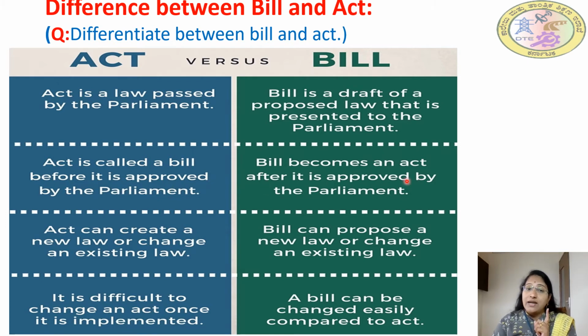A bill becomes an act after it is passed or approved by the Parliament. An act can create a new law or change an existing law. A bill can propose a new law or a change to an existing law. In an act, it is difficult to change it once it is implemented. But a bill can be changed easily compared to an act. So these are the differences between bill and act.